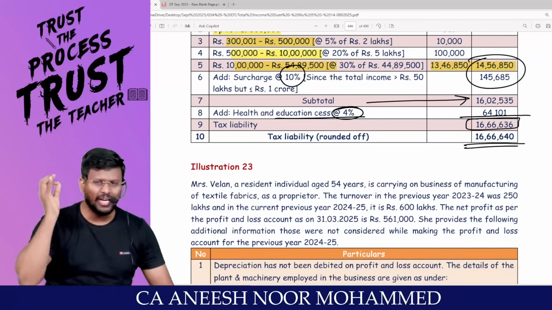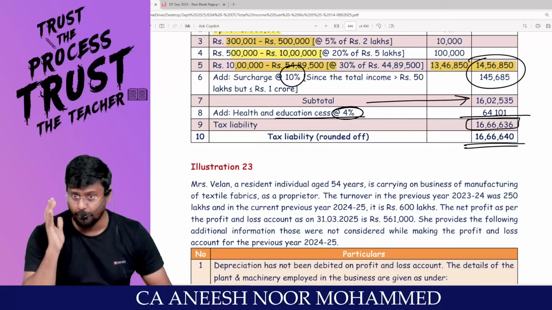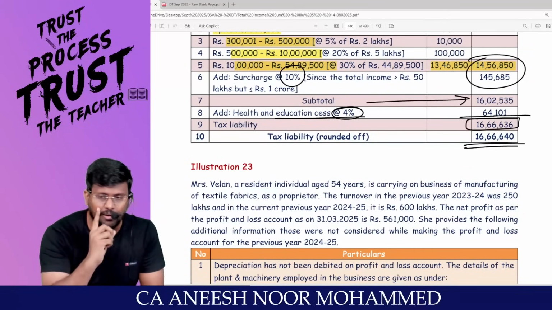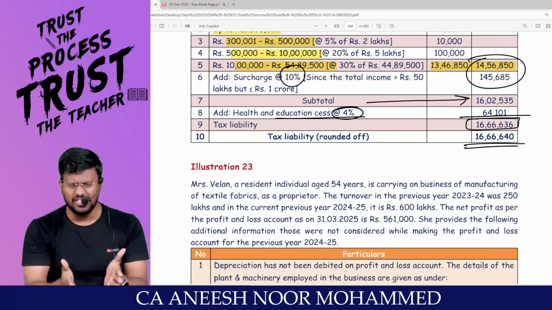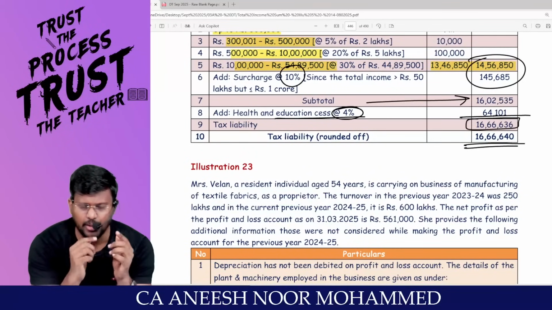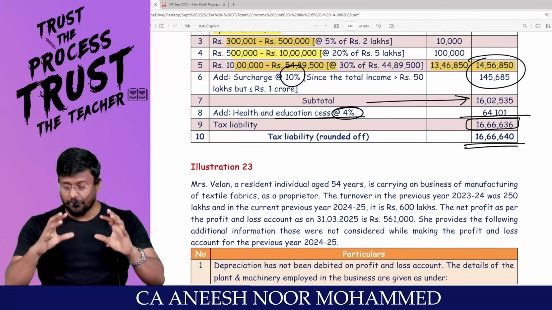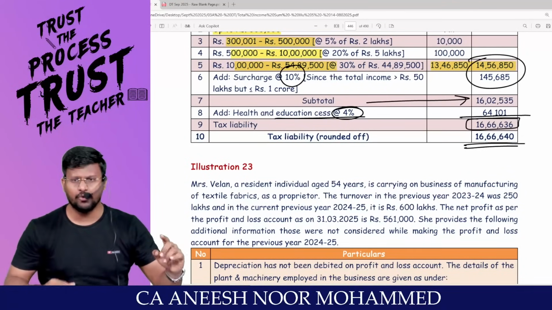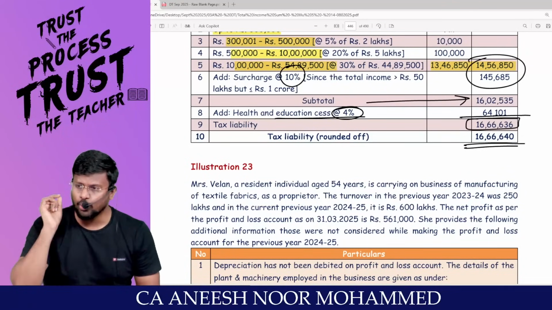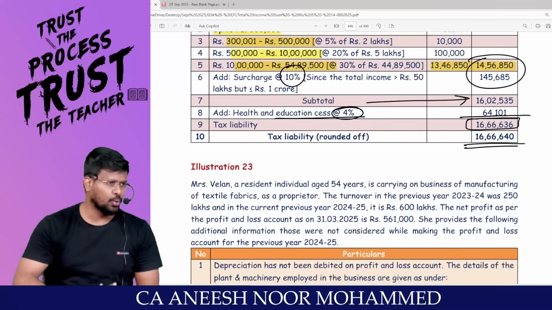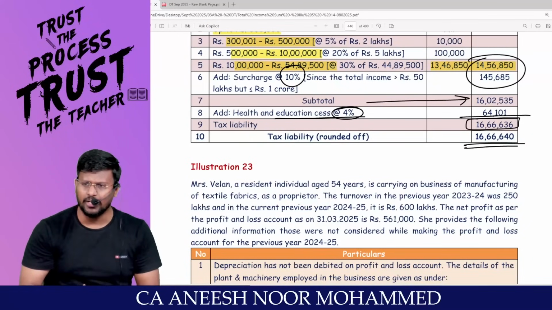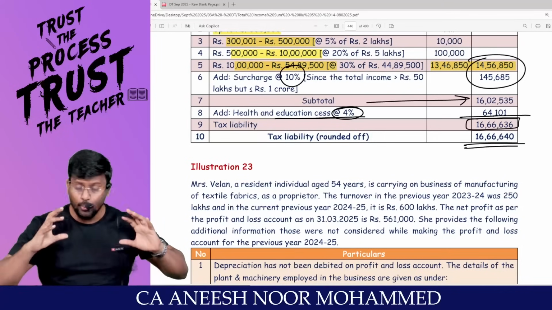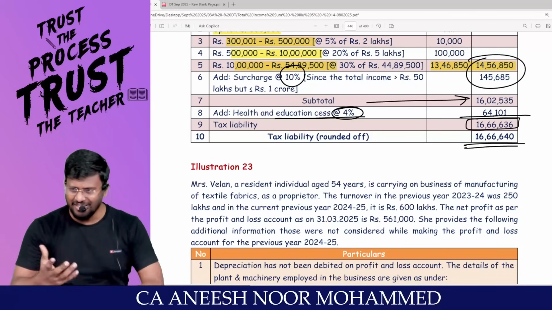Are you getting the flow of how to deal with the computation of total income? This part will come for 15 marks in the exam, my dear lovable students. This is our sixth question. I have said one thing: till question number 7, minimum 7, for certain students 10, don't do the auditing. You have to sit and do it. If you sit and do it, you will feel so much more comfortable with regard to the computation of total income. You will learn a lot of things. Certain things will be new.